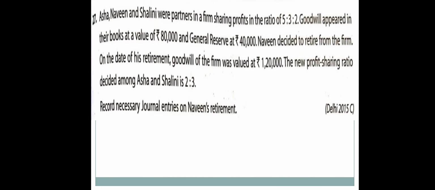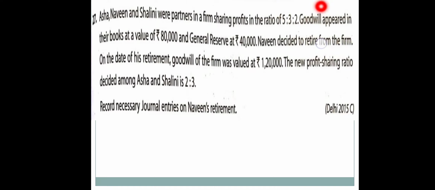Asha, Naveen and Shalini are partners sharing 5:3:2. Goodwill appearing in their books is valued at 80,000. General reserve is 40,000. Naveen decided to retire from the firm. On the date of retirement, goodwill of the firm is valued at 1,20,000 and the new profit sharing ratio decided between Asha and Shalini is 2:3. Now what is to be done?